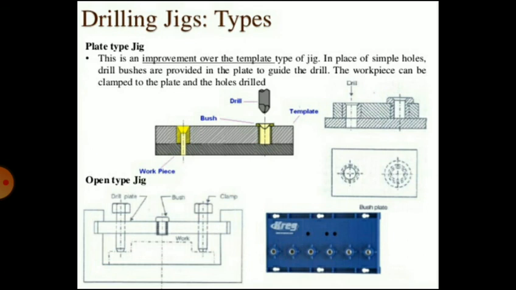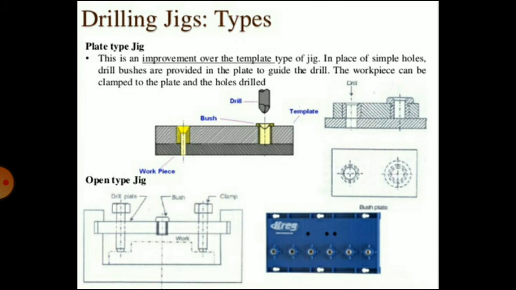Then there is the plate jig. It is an improvement over the template type of jig. In a template jig, there are simple holes in a template, but in a plate jig, in place of simple holes, drill bushes are provided in the plate to guide the drill. The only difference is the drill bushes.